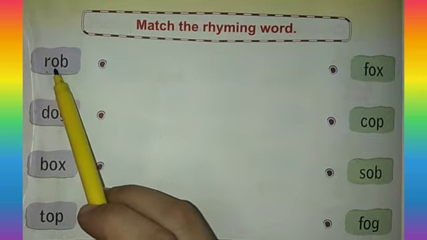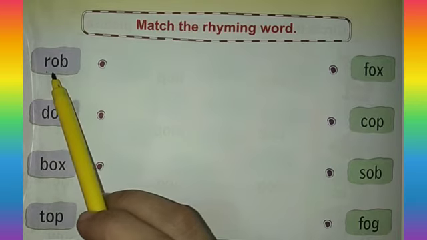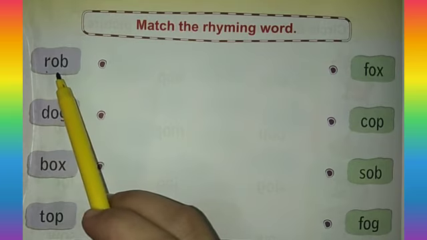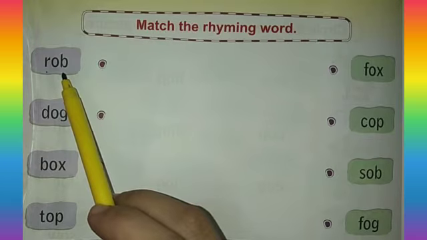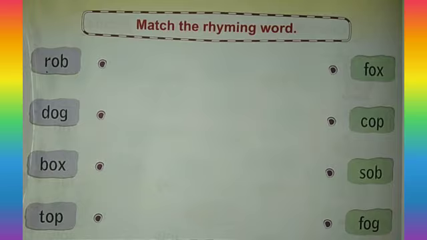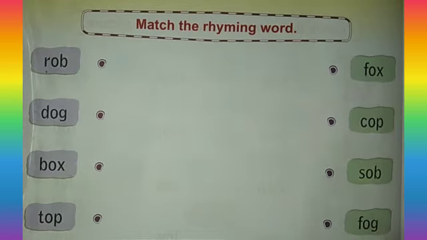R, O, B. Rob. So this is an ob sound word and we have to match this word with another ob sound word. Look at this side. Ox, fox. This is an ox sound word.